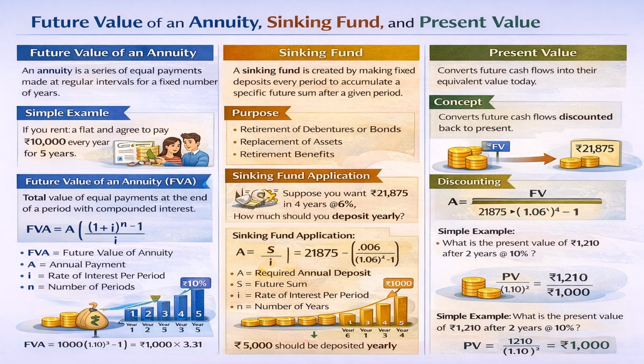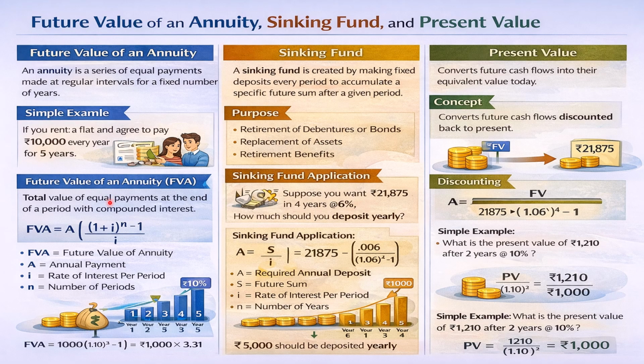Another methods of future value and returns. The first is future value of an annuity, second is sinking fund, and third is present value. The future value of an annuity. Annuity is nothing but basically investment of the same amount at a regular interval. Like we have invested rupees 100, 100 and 100. First 100 at the start of year 1, second 100 at the beginning of year 2, and third 100 at the beginning of year 3.